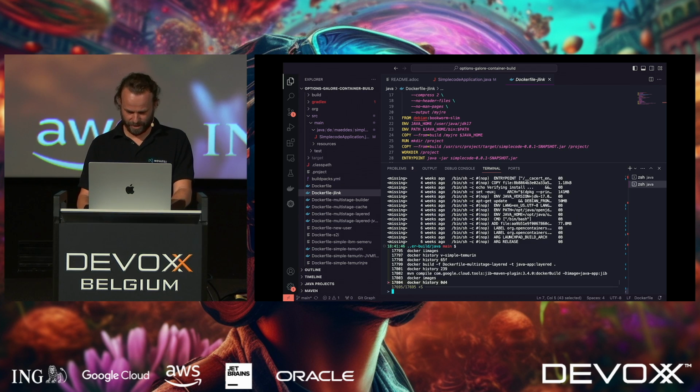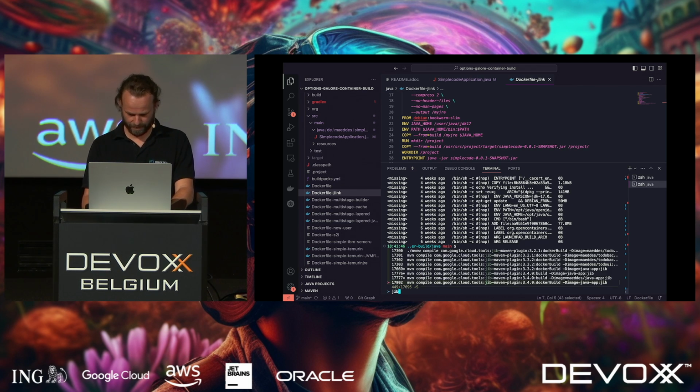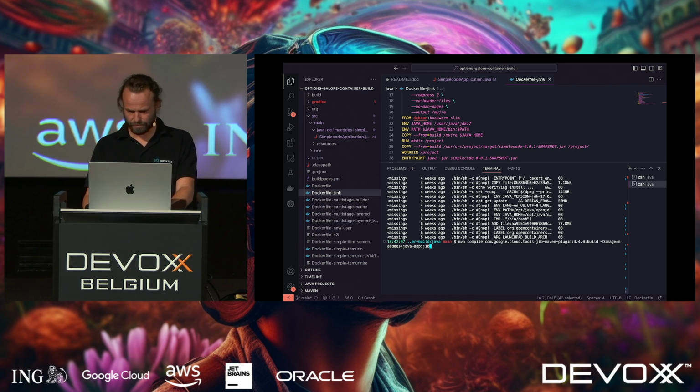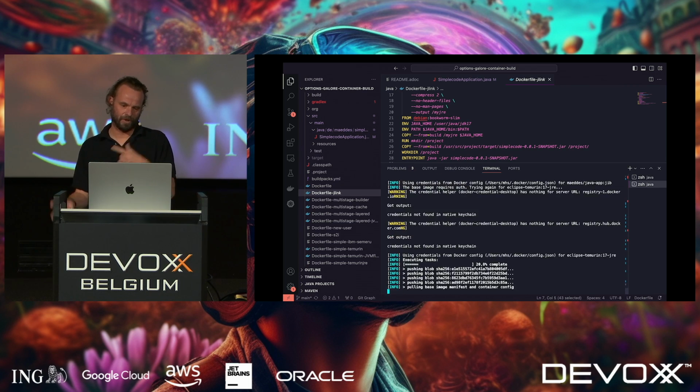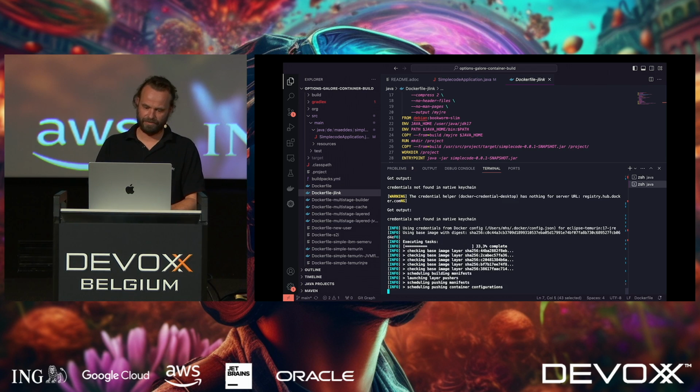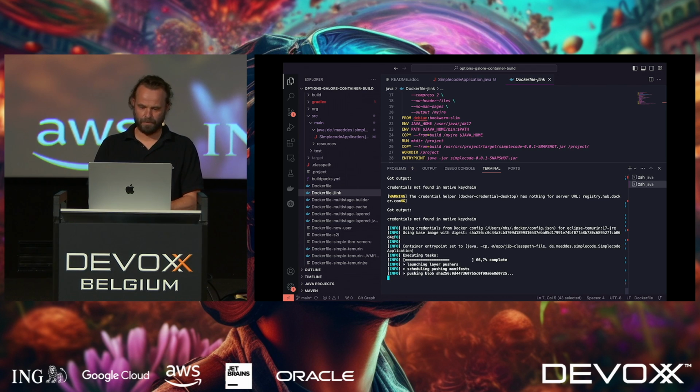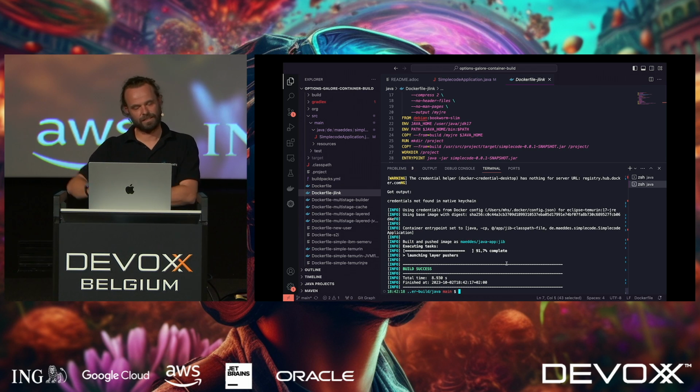The other thing is you can also, as I said, push it to a registry. So I'm connected to my public registry on Docker Hub. This took like 8 seconds for building and pushing it. So this is pretty efficient.